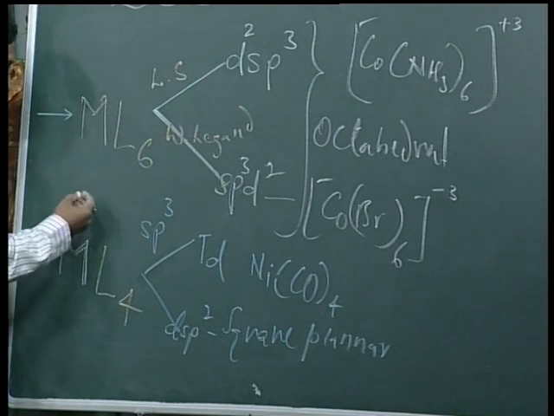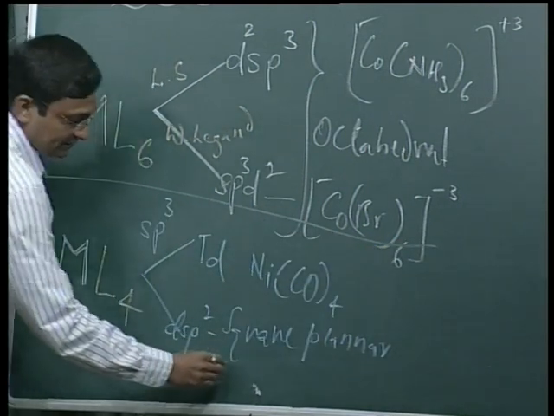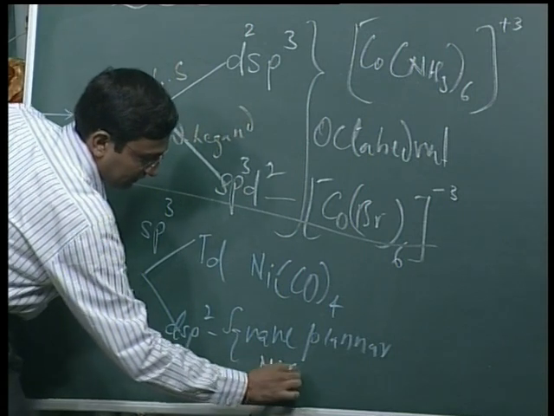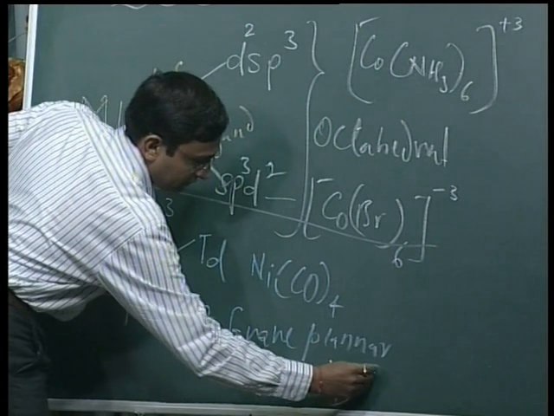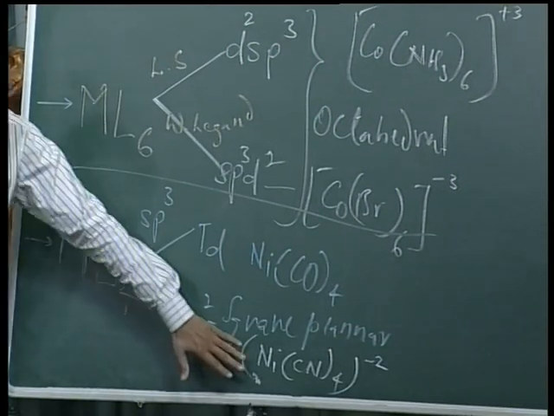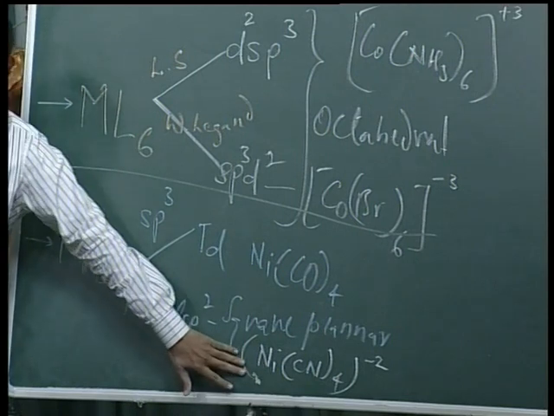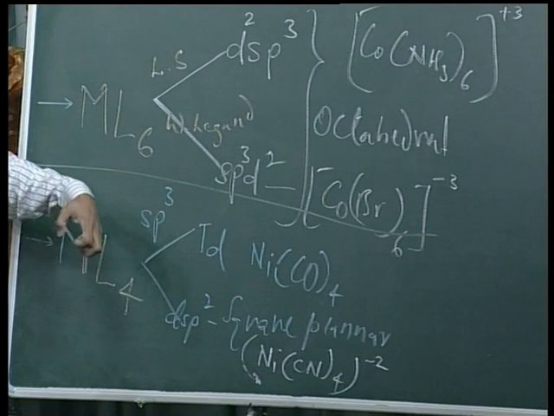For example, tetracyanonickelate or tetracyanoplatinate. Again here, it is tetracyanonickelate. The nickel oxidation state here is +2, and all the 4 cyano ligands are monodentate anionic ligands.